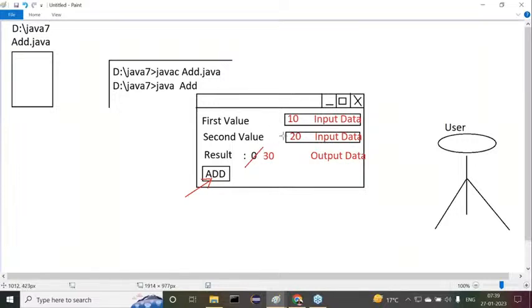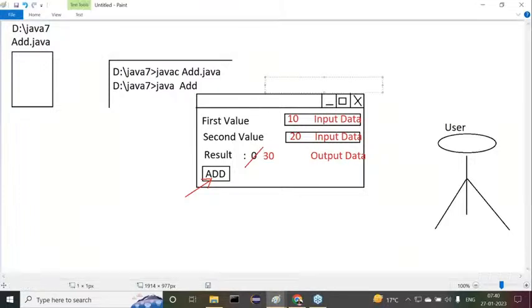Answer my point here. Now this user interface is supporting which type of data? Graphics data, meaning the data through graphical components. Understand this clearly. So here this is acting as the user interface, because the user is interacting with the program through this particular window only, through these graphical components only. That's why it is called a user interface.